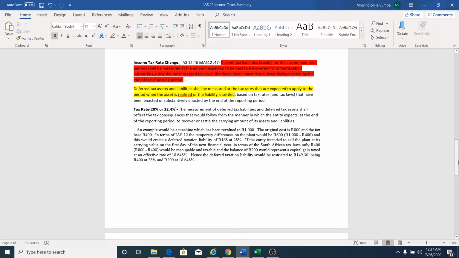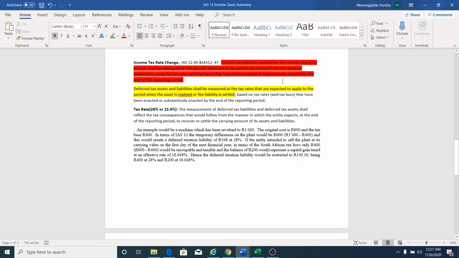Let's take for example our year ends on 31 December 2020, and we apply the rate of 28%. What happens when we get to next year and our rate now changes to 30%? This part deals with that.